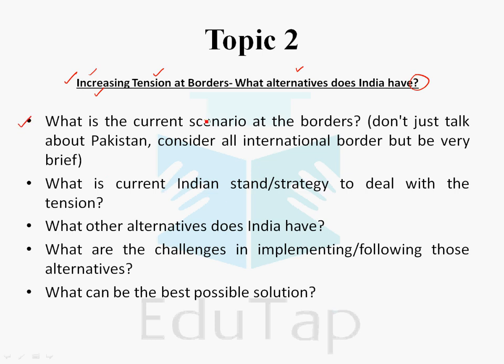Now the first question that can be asked is: what is the current scenario at the borders, which means how can you say that the tension is increasing? You have to substantiate, or you can start with the context. You will give a context that this has happened and we can say that the tension is increasing, and that is why we have to look at alternatives.